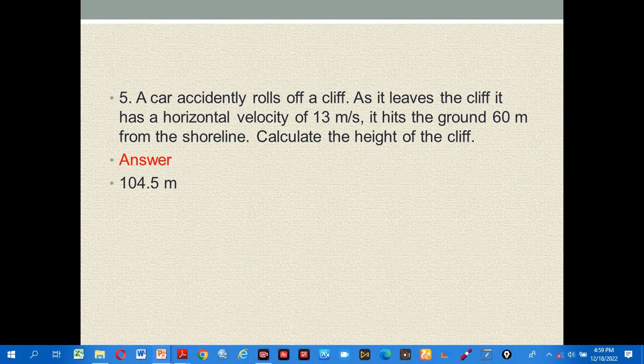Okay, number 5. A car accidentally rolls off a cliff. As it leaves the cliff, it has a horizontal velocity of 30 meters per second. It hits the ground 60 meters from the shoreline. Calculate the height of the cliff.